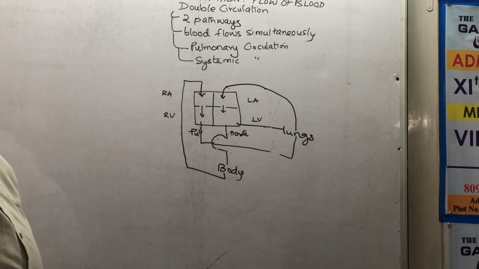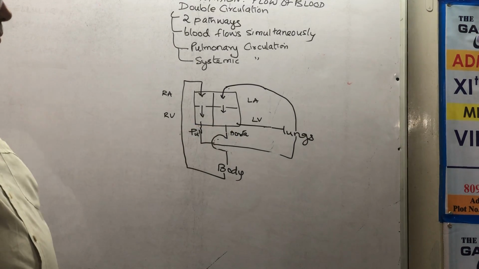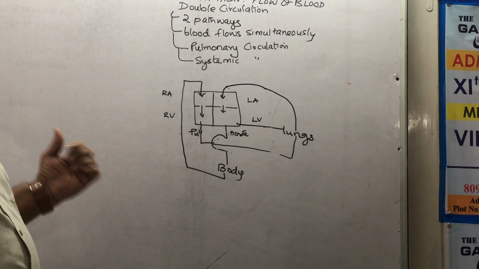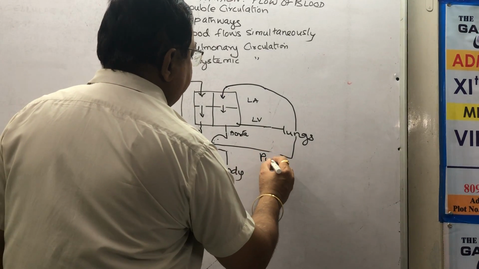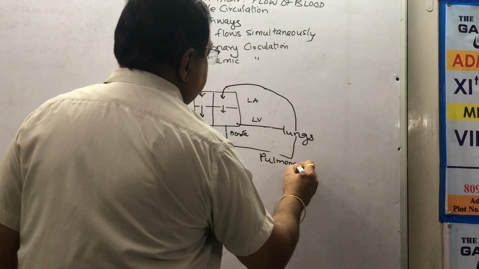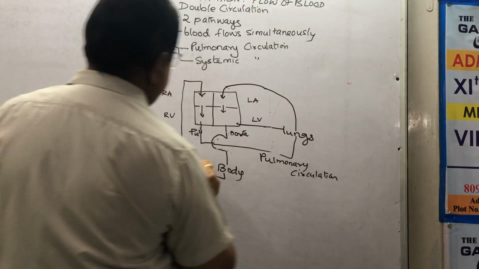See, this is how blood is transported. This is systemic, easy to remember. So this circulation is pulmonary circulation, and this is systemic circulation.